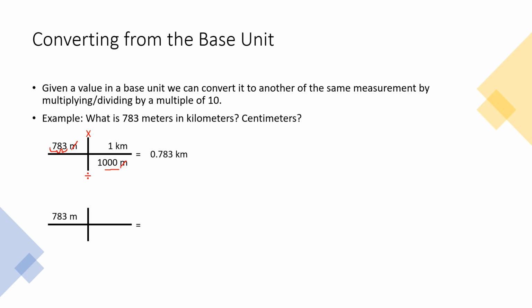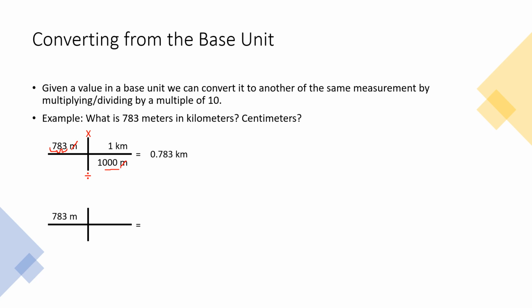So we get 0.783 kilometers. So if you have 783 meters, it's equal to 0.783 kilometers because kilo represents that 1,000. It's a bigger unit, so our number should get smaller. All right, we're going to do a similar problem, but now we're going to look at centimeters.